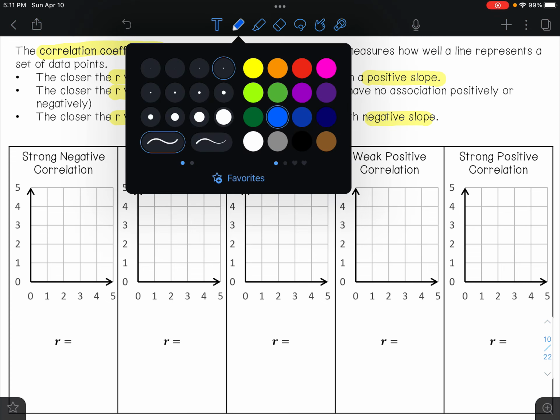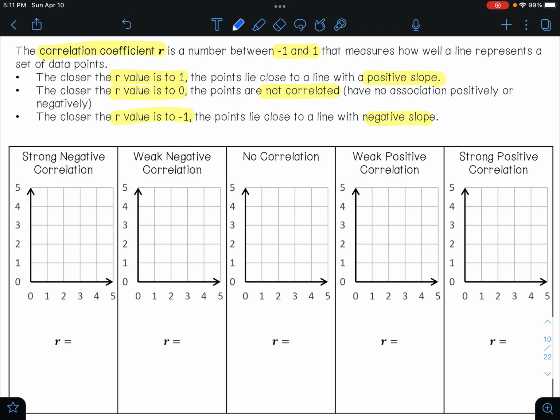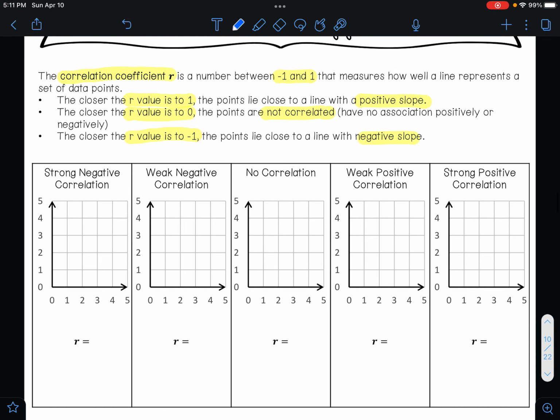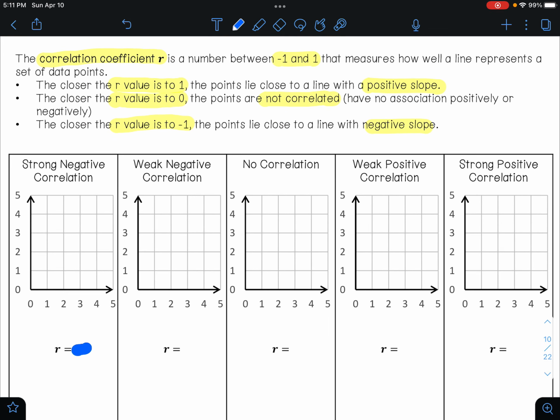So down here, we want to draw a scatter plot for each of these different types of situations. So let me grab my pen. And if we want a strong negative correlation, that is when your R value would be very close to -1. So that would be -1. And if I wanted to draw that on here, I'm just going to draw a scatter plot that is very close. That would look like a negative line. So maybe it would be something that looks like this. It's very close to a perfectly straight line. So here our R value would be very close to -1.